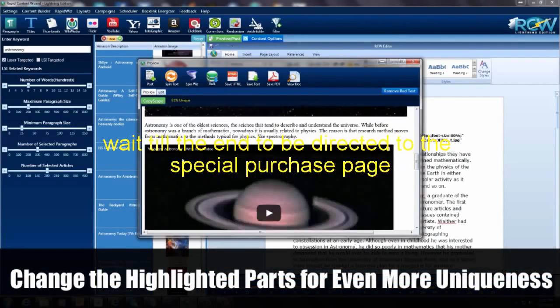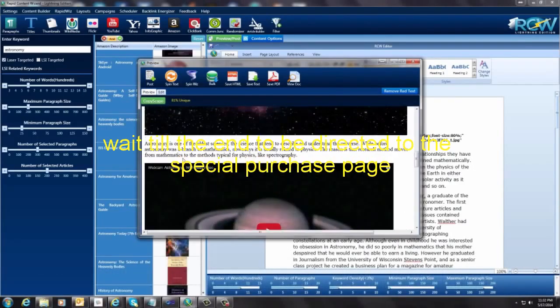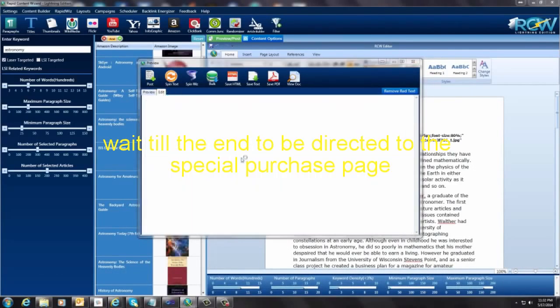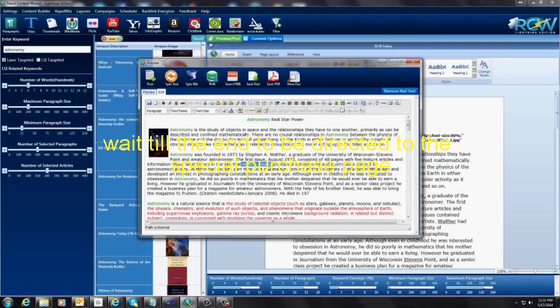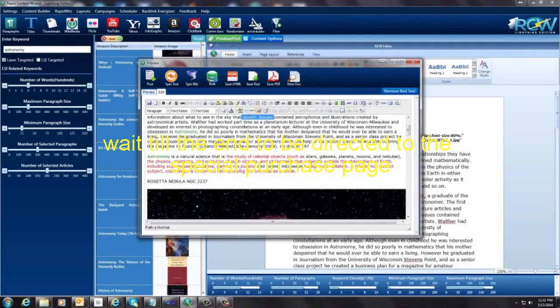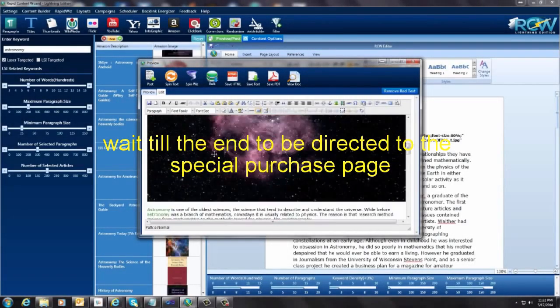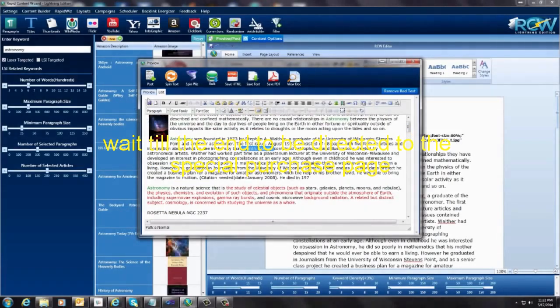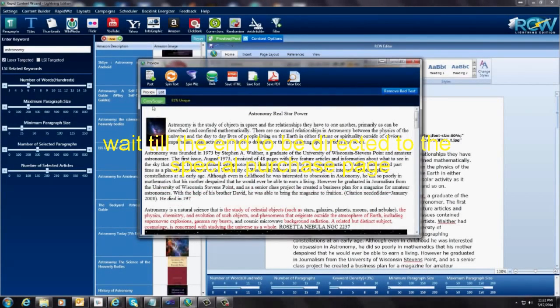So you can come down in here and see this red text, and you can come over here to the edit button, and it's in here as well, and you can change this to make it as unique as you want, or remove it, or whatever you want to do with it. But I'm just letting you know that's a very useful, very powerful tool to use, Copyscape, to make your blogs as unique as possible.